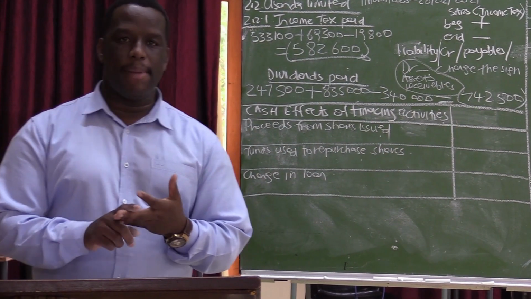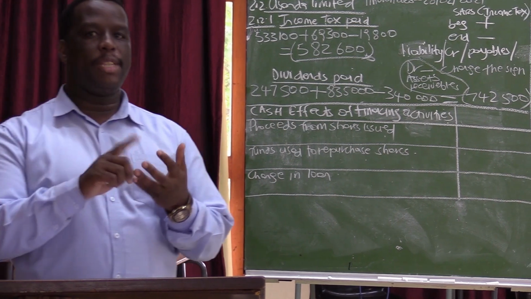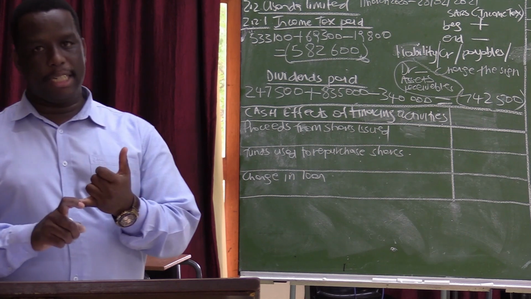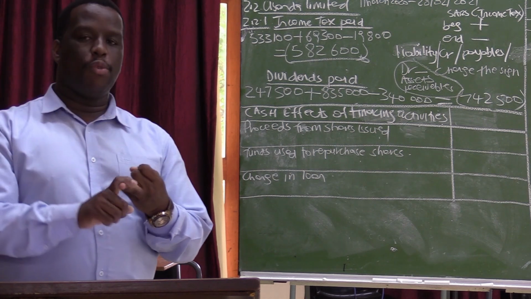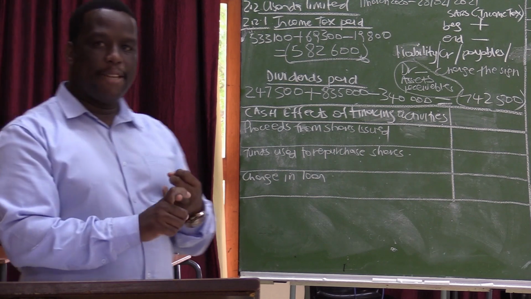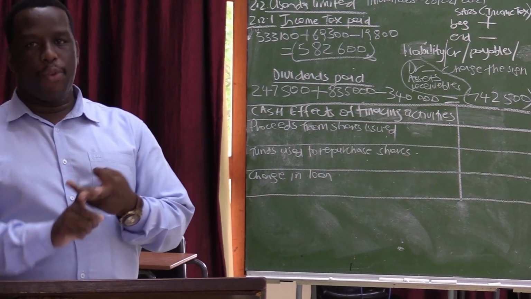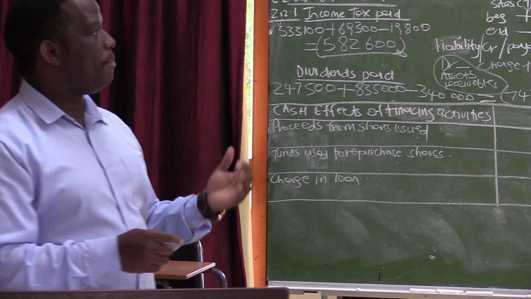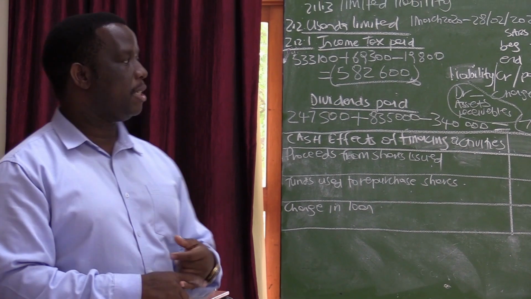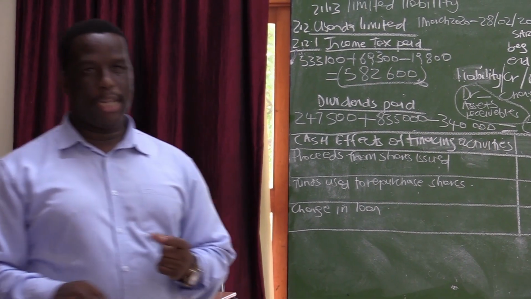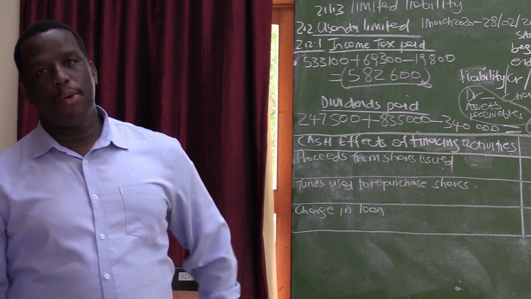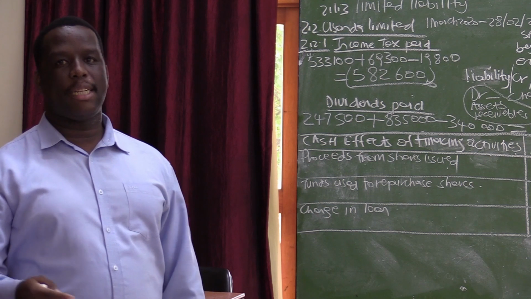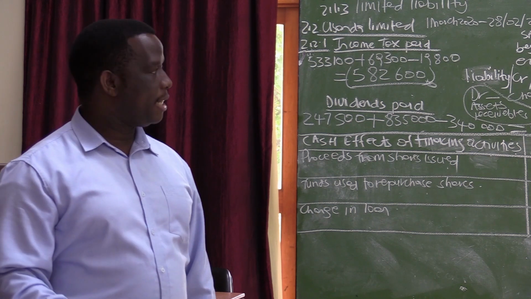Remember, the cash flow statement is made up of 3 stages. There is cash flows from operating activities, there is cash flows from investing activities, and there is also cash flows from financing activities. So the operating activities, they are straightforward because there is cash generated from operating activities. But the investing activities, what normally poses a challenge to most of the learners is when they do not know the details. But what is it that will go under the investing activities?